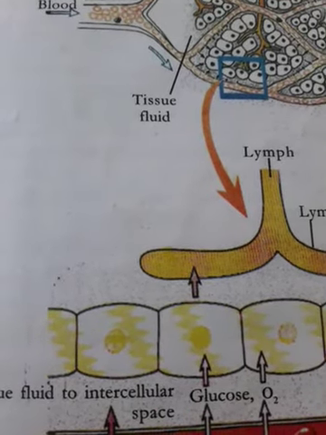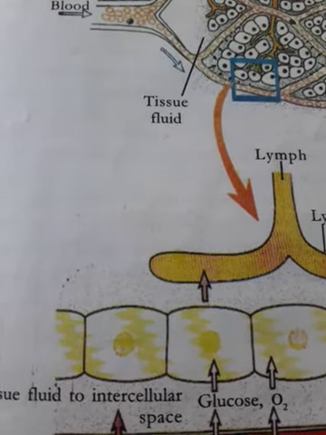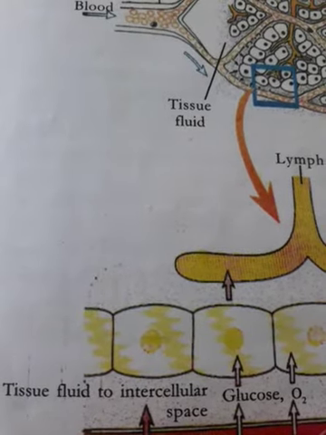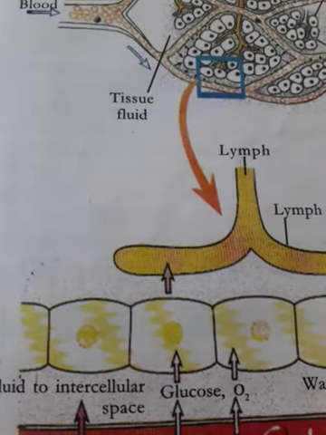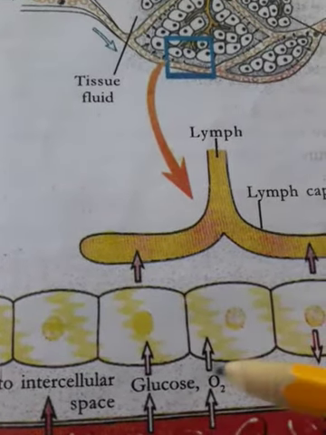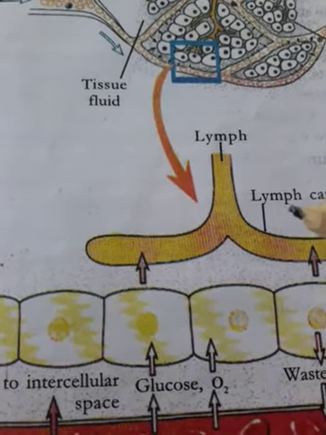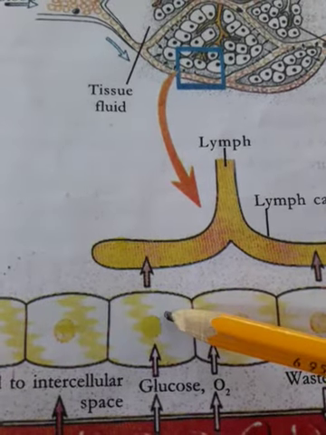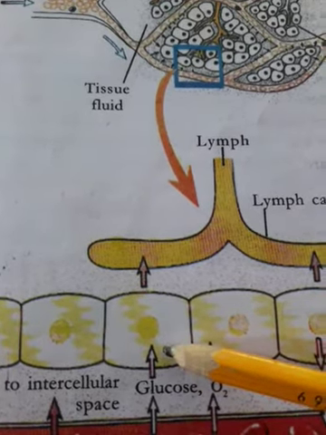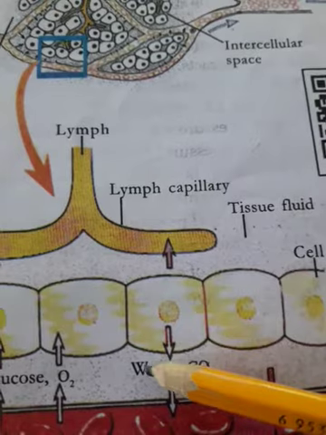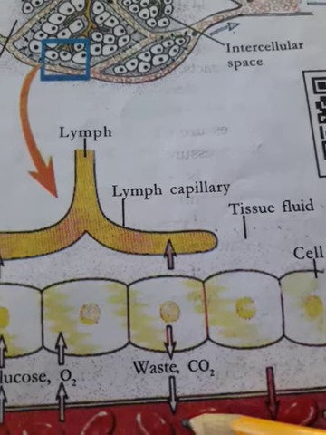It does not contain RBC and large protein molecules. We know blood contains RBC and large protein molecules, but this tissue fluid does not. Exchange of materials takes place between this tissue fluid and the cells. Glucose, oxygen and other essential factors are absorbed into the cells. Glucose and oxygen reach the cells from blood. Then carbon dioxide and waste materials are given out from the cell.